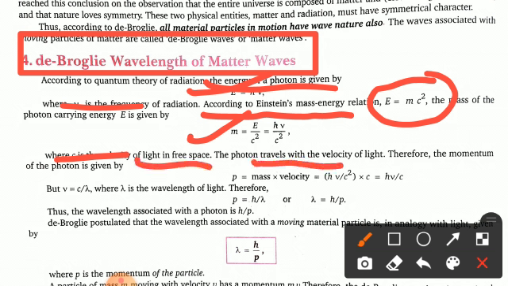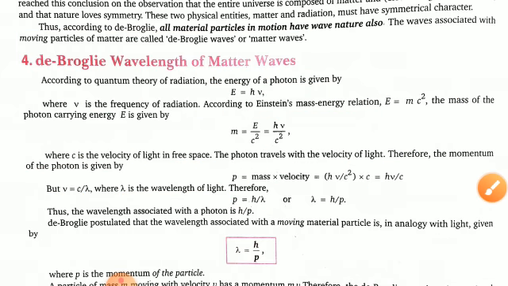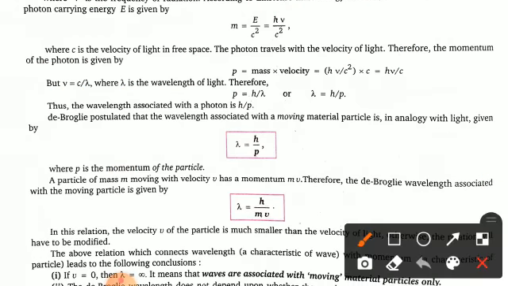The photon travels with the velocity of light, therefore the momentum of the photon is given by p = mv, or in place you can write hν/c² multiplied by c, or hν/c. Clear? But you know very well ν = c/λ, where λ is the wavelength of light. Therefore from this relation p = h/λ, or you can write λ = h/p. Fine. Thus the wavelength associated with a photon is h/p.